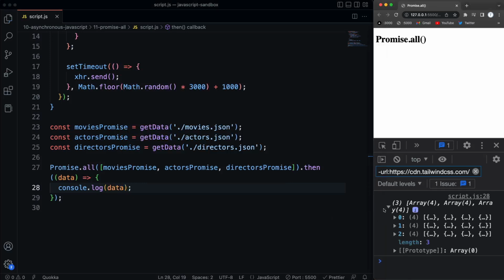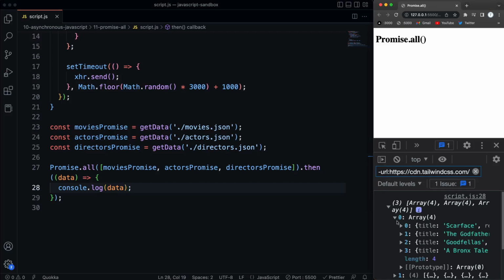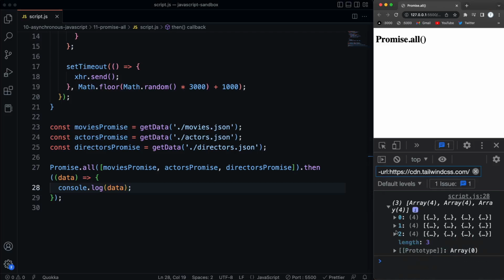As you can see, what we get is an array of arrays. This is the movies, the actors, and the directors. So we get an array of our promise results. This is doing the same thing, right? We're still getting all of our resources, movies, actors, and directors, but we did it in a more concise way.